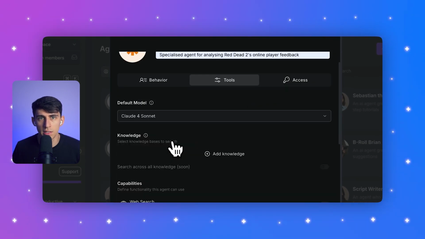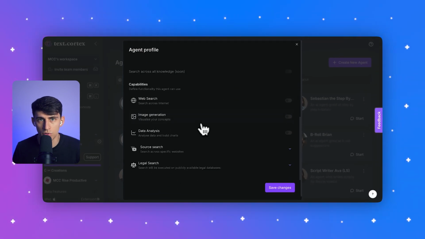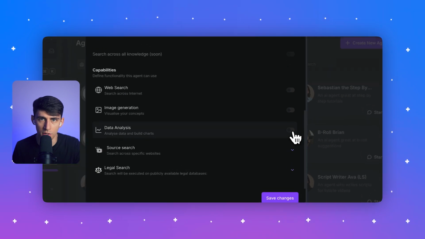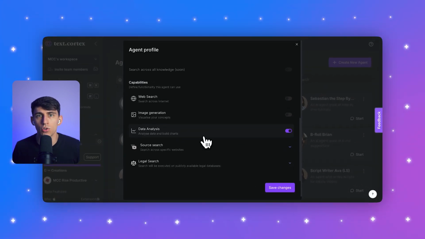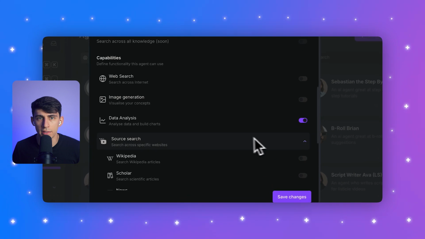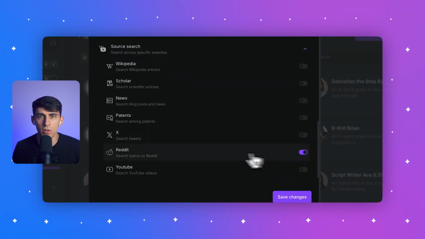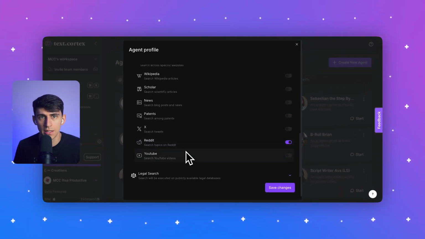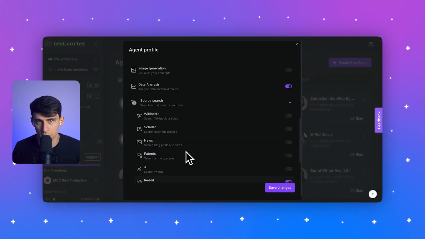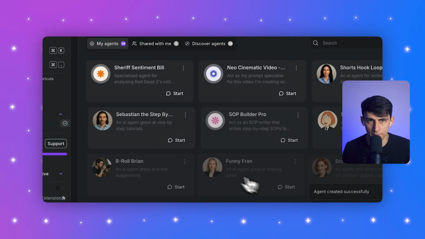After that, we can switch to the Tools tab. Under Default Model, let's select Claude 4.0, and this gives you the most accurate analysis. Make sure you don't add any knowledge base for this project. Now, under the capability section, you can turn the toggle on for data analysis. This lets our agent crunch through large amounts of Reddit data effectively. Now expand the source search option and turn the toggle on for Reddit. This is fantastic because it gives TextCortex direct access to Reddit discussions. In the dialog's bottom right corner, you can click Save Changes to create your agent. Now we're ready to analyze.